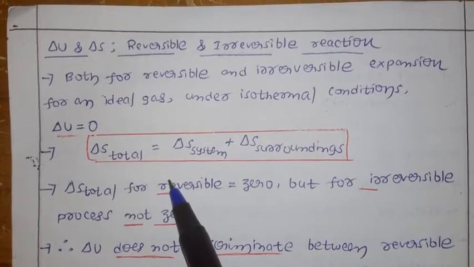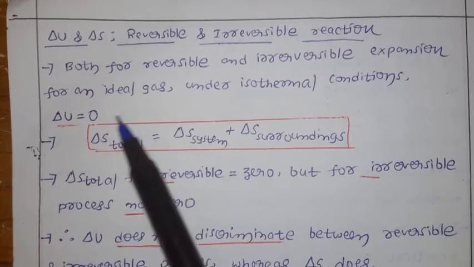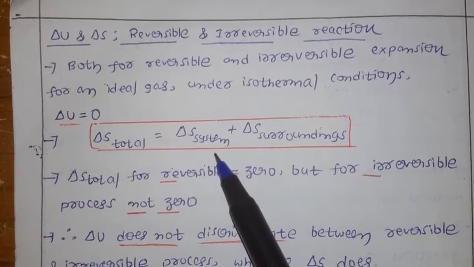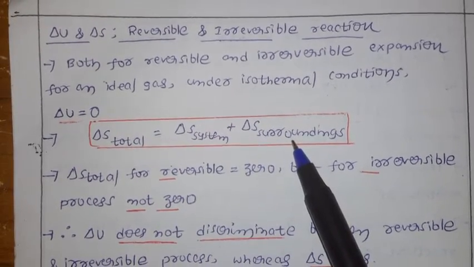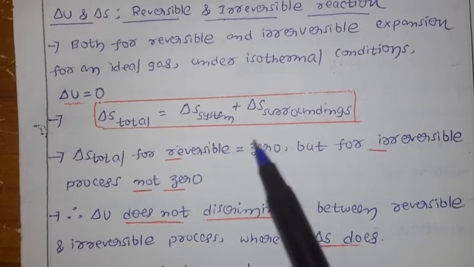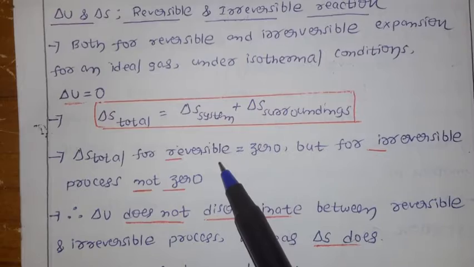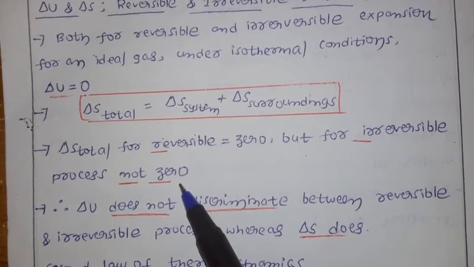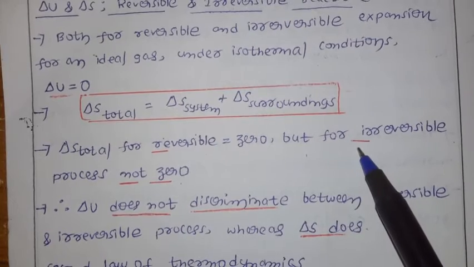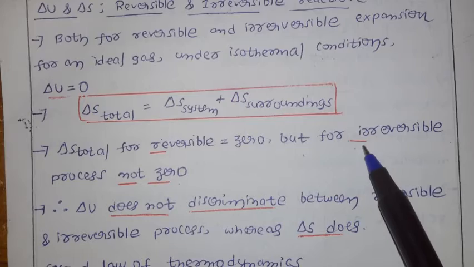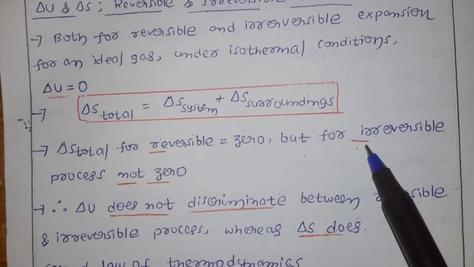Now let us see delta S. We already discussed delta S total is the total entropy, nothing but entropy of system plus entropy of surrounding. Now delta S total for a reversible process is 0, but for an irreversible process it is not 0. We already discussed that falling of water from a height and burning of wood are all irreversible processes, and in that case entropy is not 0.